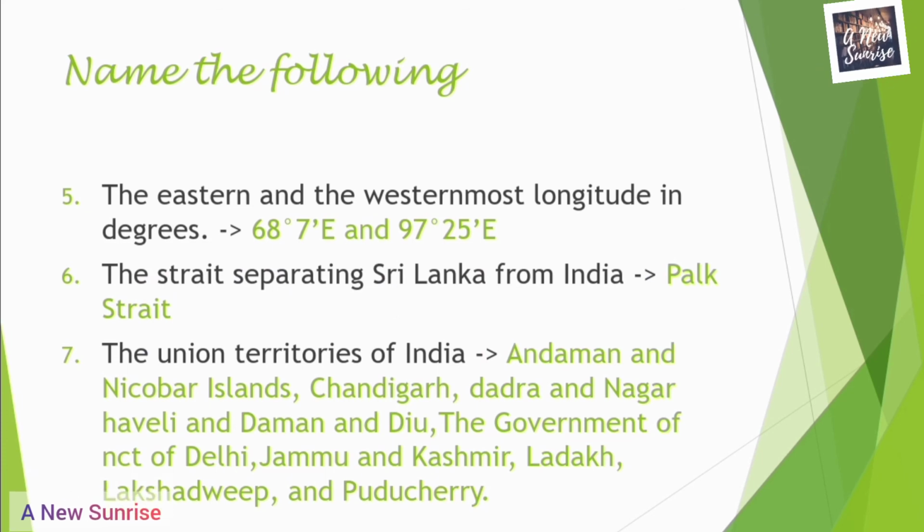Third one is the Dadra and Nagar Haveli and Daman and Diu. Fourth one is the government of NCT of Delhi. Fifth is Jammu and Kashmir. Sixth is Ladakh. Seventh is Lakshadweep. And the eighth, or you can say the last Union Territory of India, is Puducherry. So these were the 8 Union Territories of India.